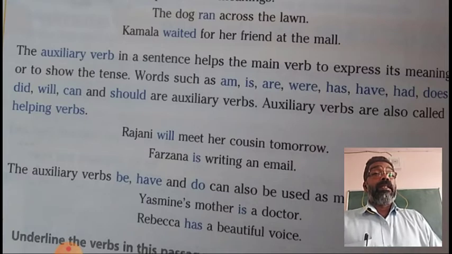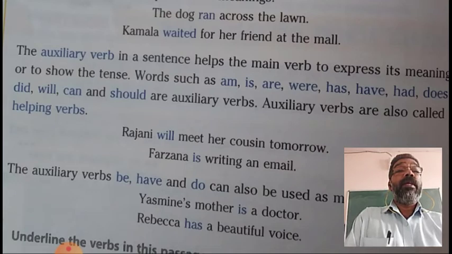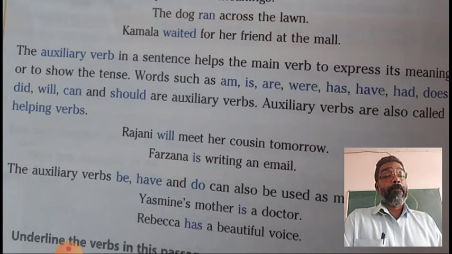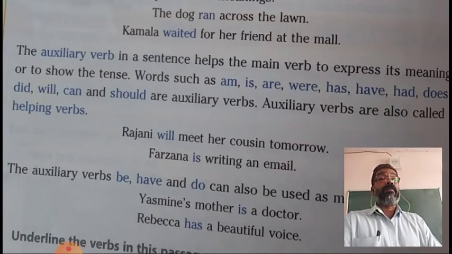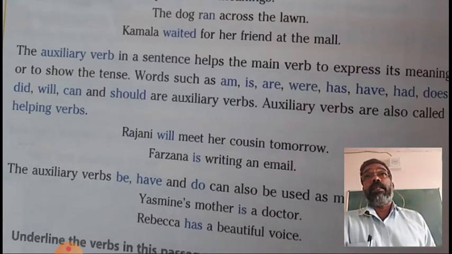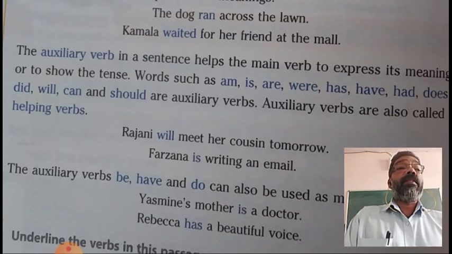The different forms of verb be are am, is, are, were, was, etc. Verb be is the root form, and in different tenses, is, am, are, were, was, etc. are used according to the tenses, as different forms of verb be.